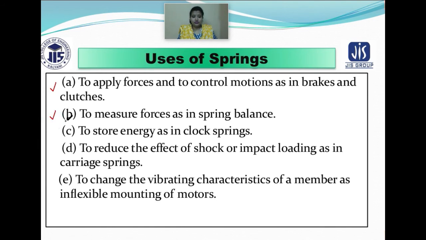Spring is also used to measure forces in a spring balance. Spring is used to store energy in a clock spring. Spring is also used to reduce the effect of shock or impact loading, as in the carriage spring. And finally, spring is used to change the vibrating characteristic of a member, as in the flexible mounting of motors. Now let's move to the next slide.